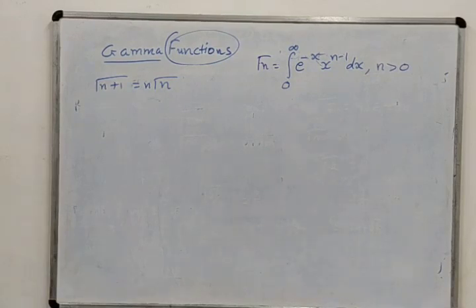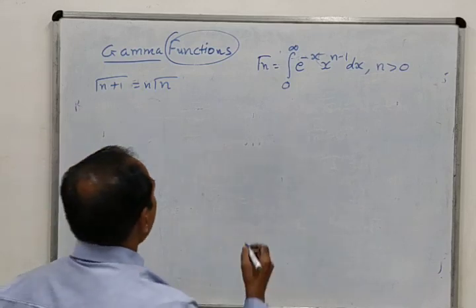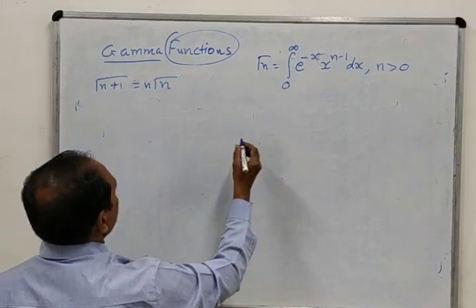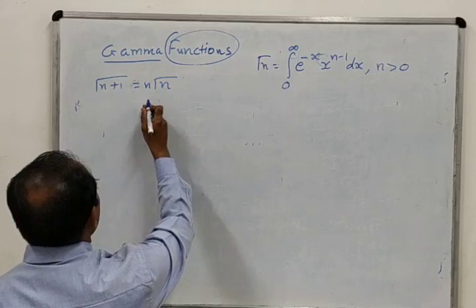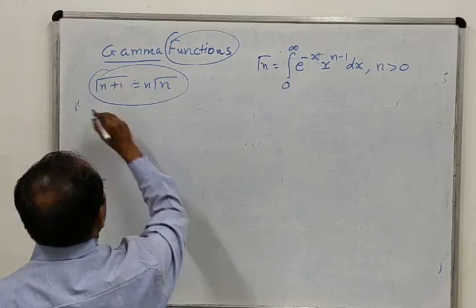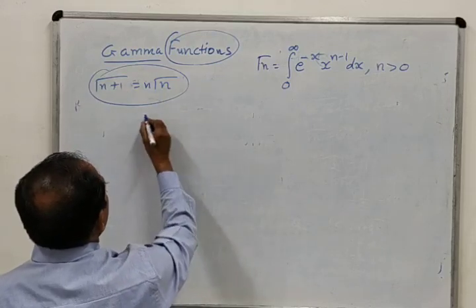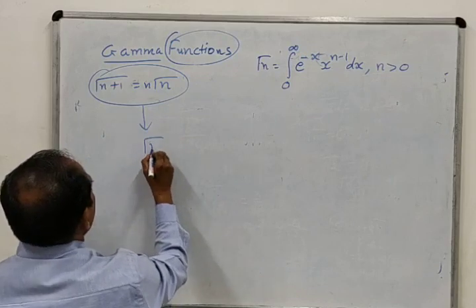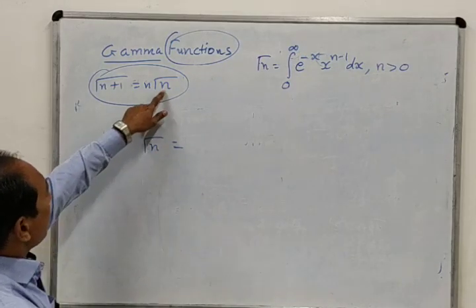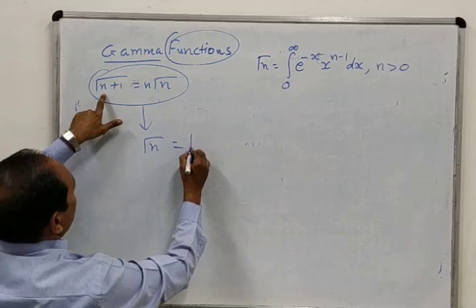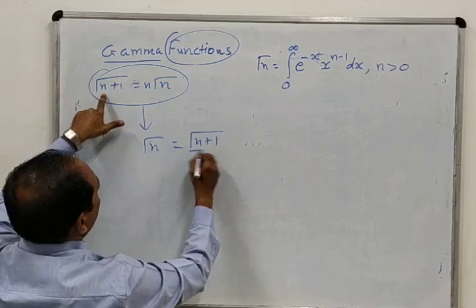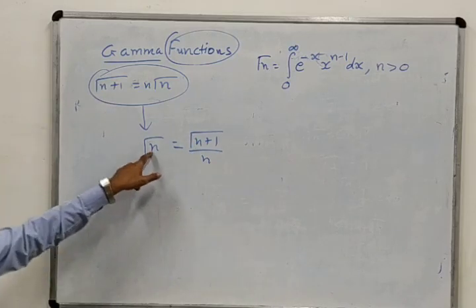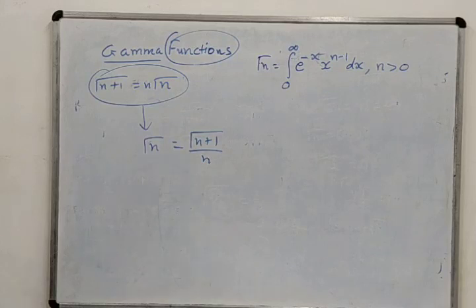That means at integers we cannot find, but at non-integers we can find out. So to find this at non-integers, if we write this recurrence relation in a separate way, that means we take gamma n on the left hand side and write it as gamma n equal to gamma n plus 1 divided by n, then we can find it for negative values.